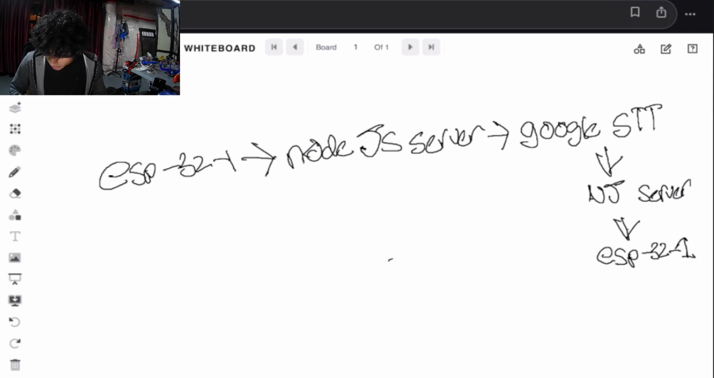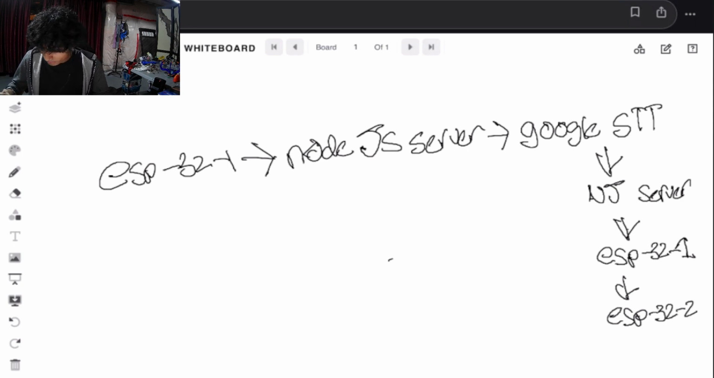From there, we're taking this information over the UART line. We have TX2 and RX2 connected together to send that data. So we're sending that data from ESP32-1 over the UART line to ESP32-2, the second ESP32.